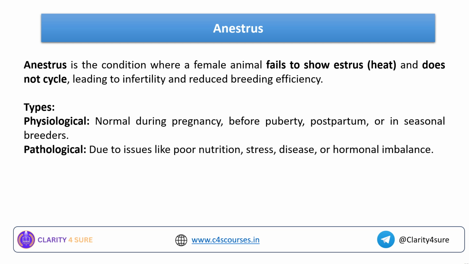Now let us discuss anestrus. What is meant by the term anestrus? It is the condition where a female animal fails to show estrus. That means it is not sexually receptive and does not cycle. This is very important, leading to what? Infertility and reduced breeding efficiency.